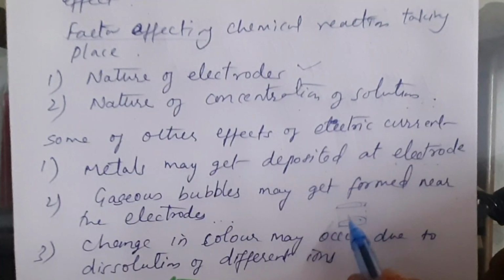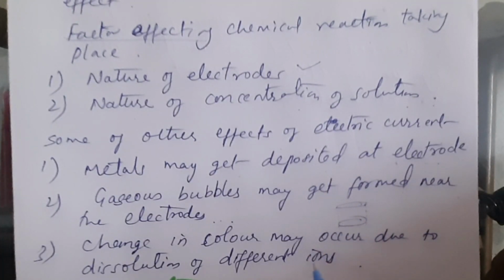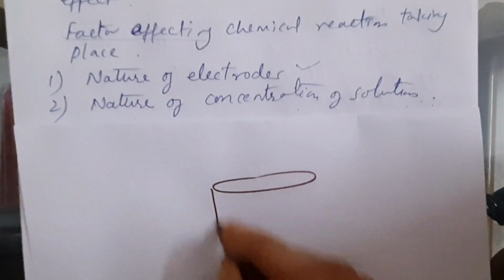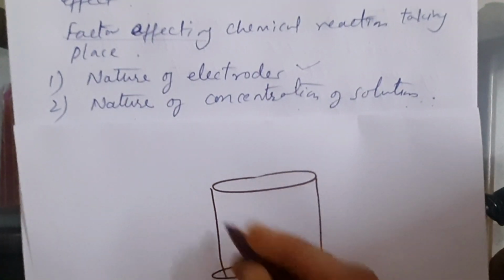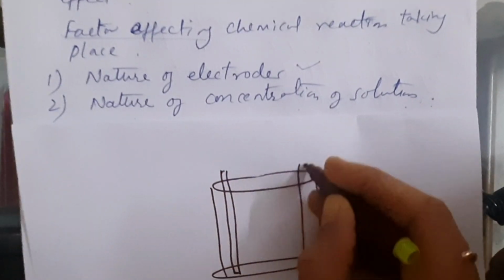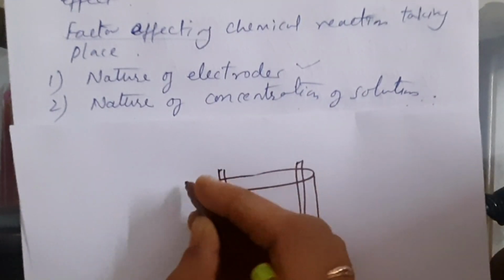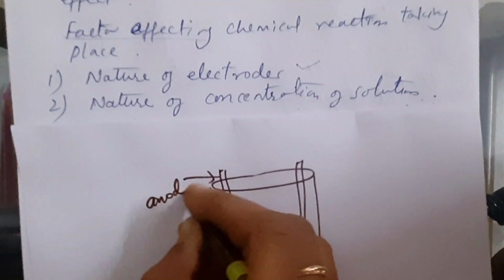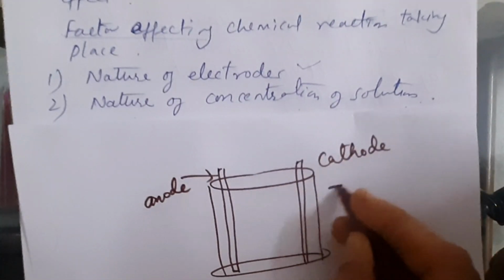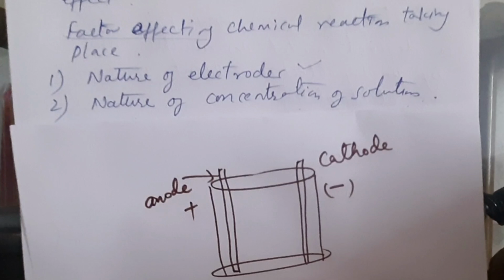So what is the real process like? When we take an electrolyte, see here how the electrolysis process is taking place. We need to take one beaker. 2 electrodes are taken, one is anode and the other is cathode. Cathode is the negative terminal, anode is the positive terminal.